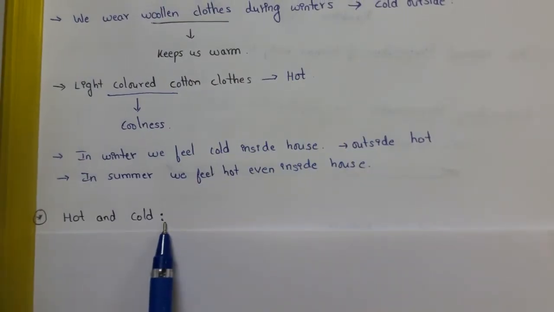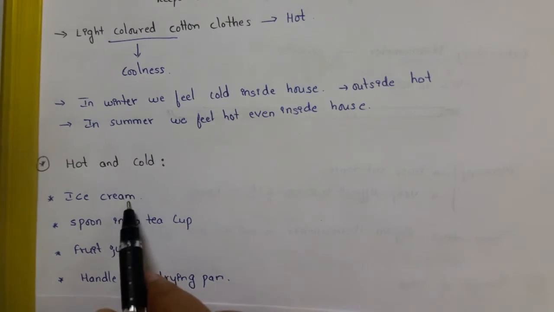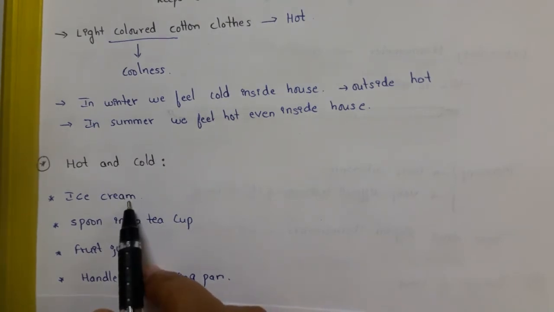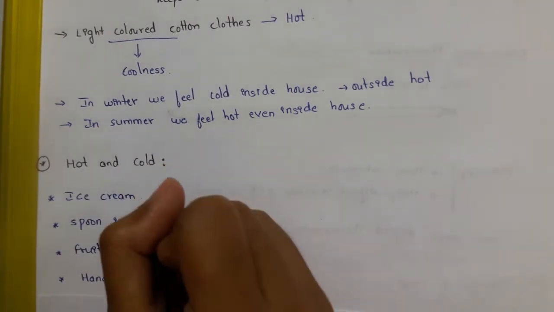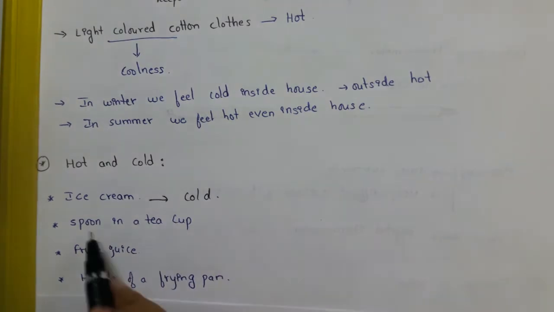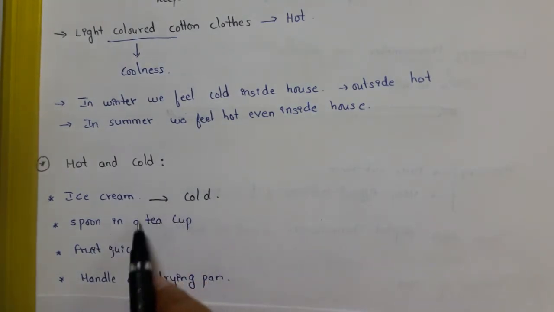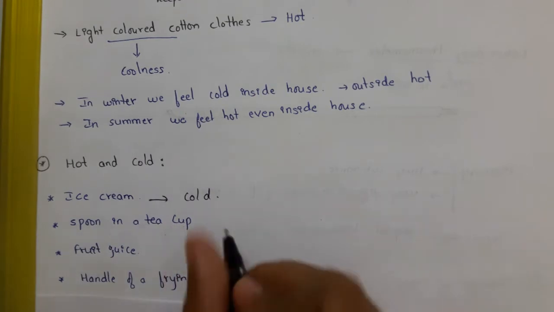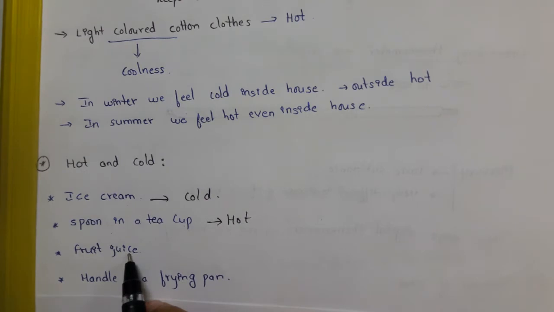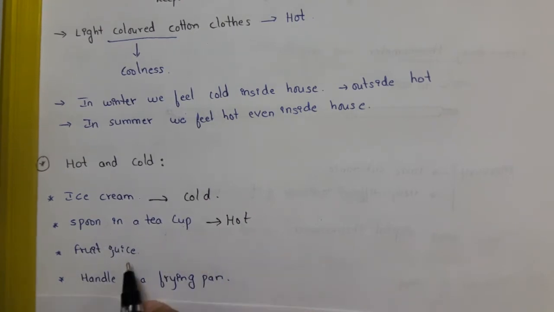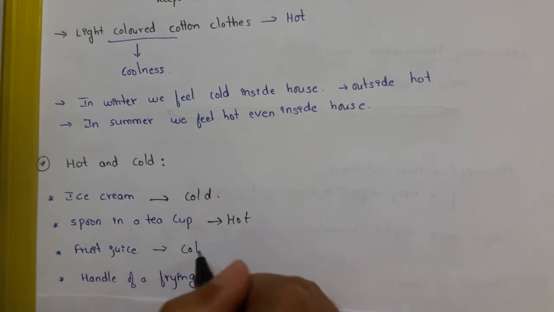Hot and cold. We get so many things around us. How can we say it is hot or cold? For example, ice cream. You all might have eaten ice cream in the summer. Is ice cream hot or cold? Ice cream is cold. A spoon in a teacup: if the teacup is hot, then the spoon obviously gets hot. Fruit juice depends on whether you keep ice in that fruit juice, it will be cold. If you keep it outside, it will be warm. So fruit juice, let us consider it cold.